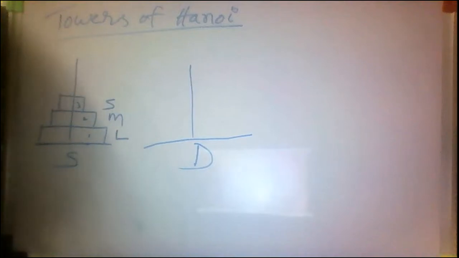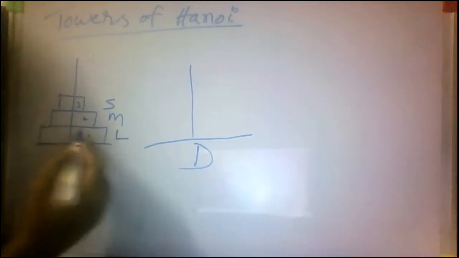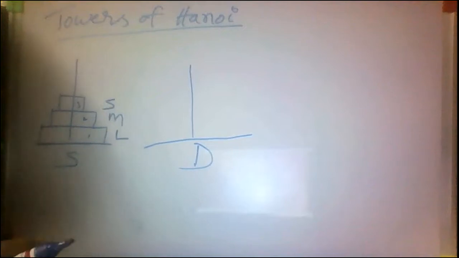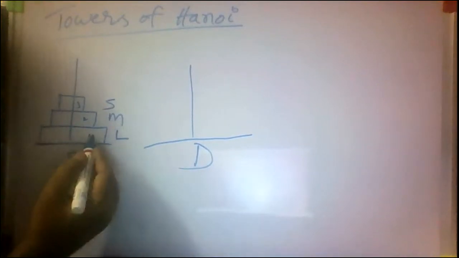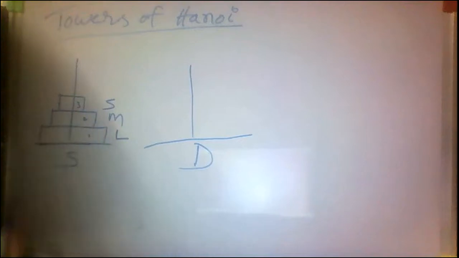The first rule is at a single time we can move only one disk at a time. First rule. Second rule is larger disks cannot be placed on smaller disks.